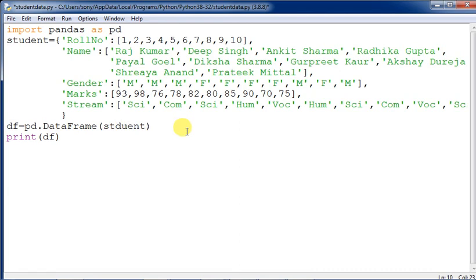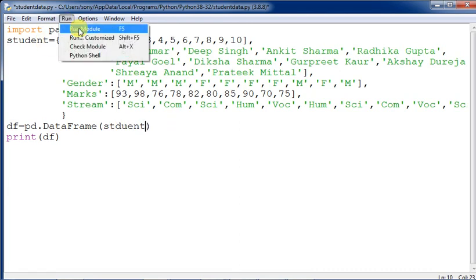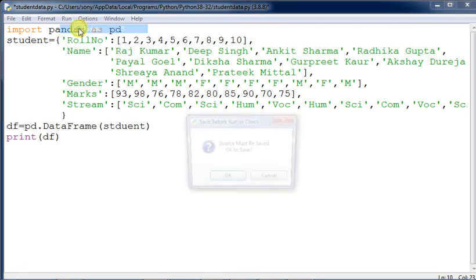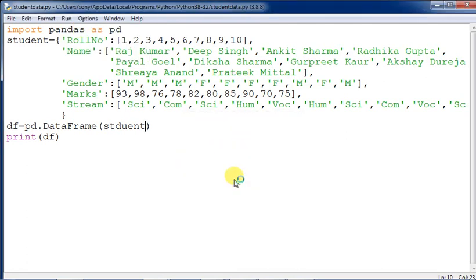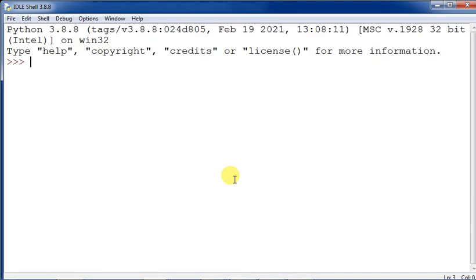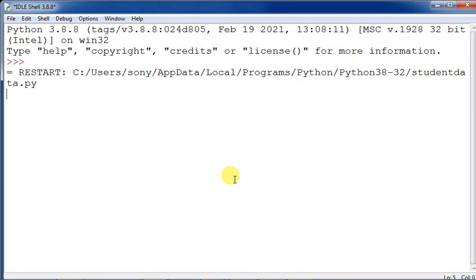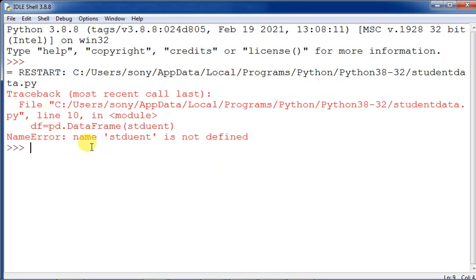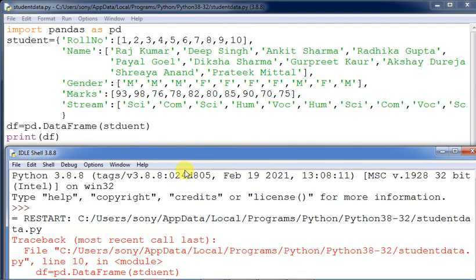Student is the dictionary from where we have taken the data, that is our data source, and we have given df. We have not taken it from the df. So this kind of error is also quite possible. When the error comes, you note the error specifically, and after that find out why it is happening. I have shown you 3-4 types of errors. So name student is not defined, they are saying.